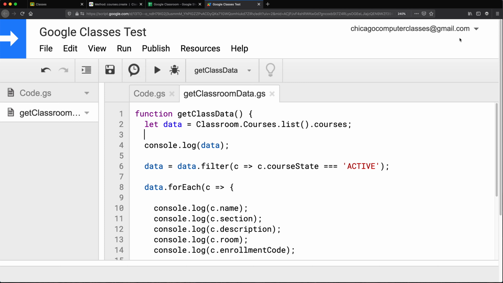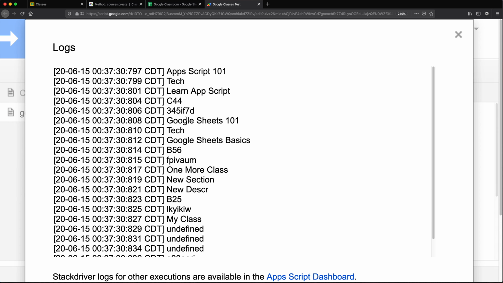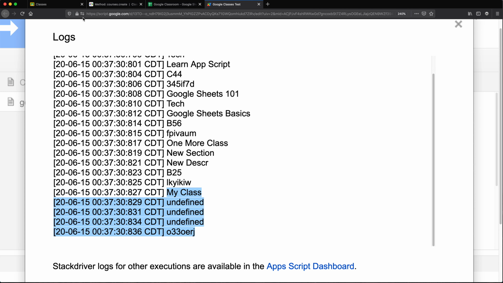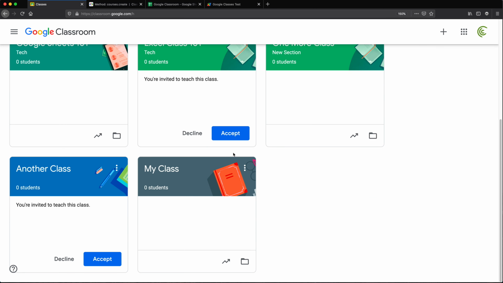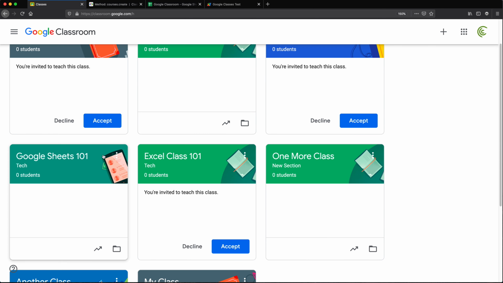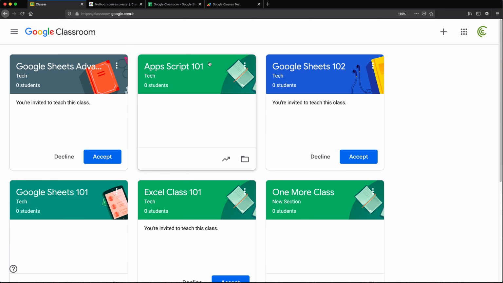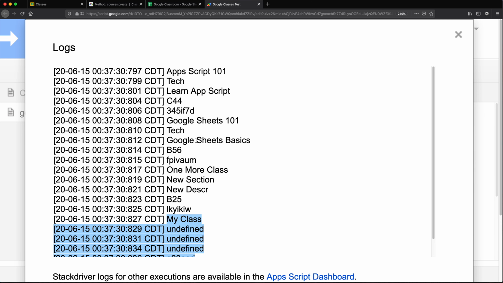All right, that's a lot of stuff. I probably forgot to take this off so we don't have to look at it. That seems good. Let me just go check if that's actually what should happen. See, we have this my class, we have this one more class, we have this Google Sheets 101 and App Scripts 101. Those should be the ones that are showing in the log. Yeah, I think that's correct.